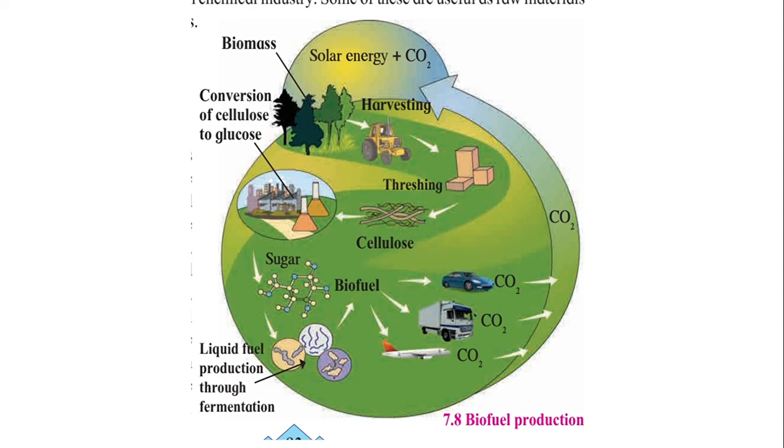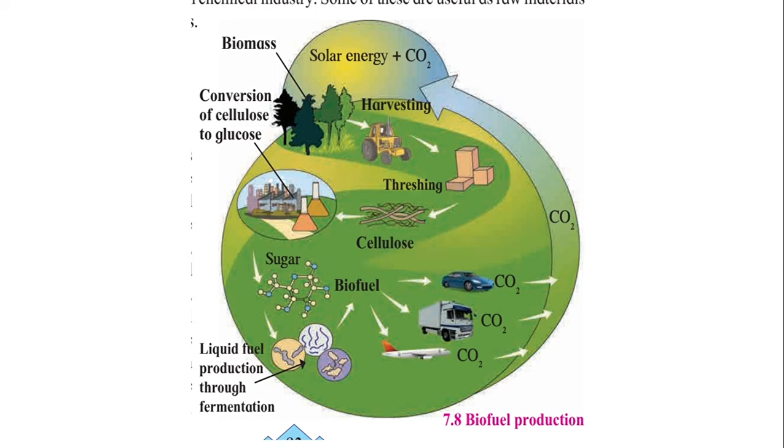So it is a very important source of good energy, and it is renewable also, and we can get this at low cost also. So this was about the biofuel production.